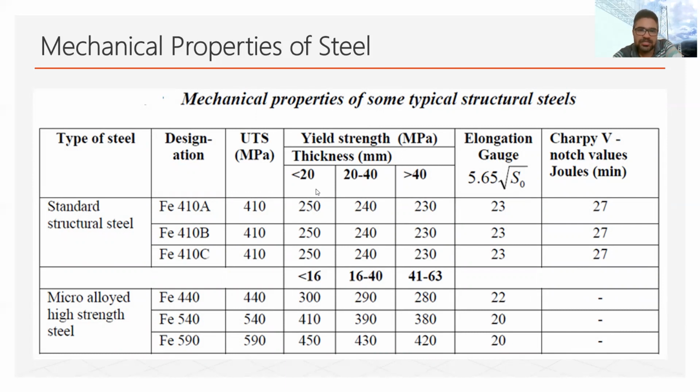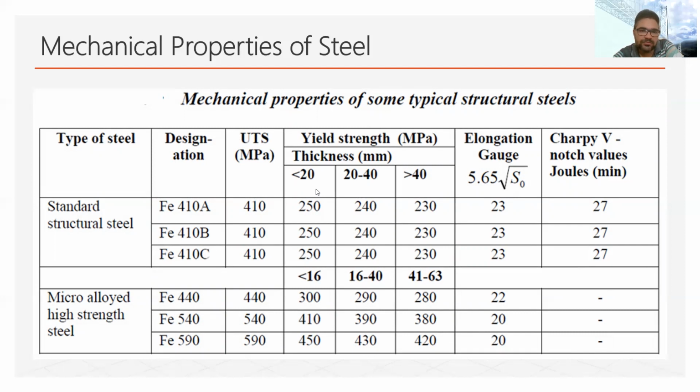You can see the yield strength of this type of steel along with the thickness. If the thickness is less than 20 mm, the yield strength will be around 250. If the thickness is between 20 and 40, it will be around 240. If it is greater than 40 mm, it will be around 230.